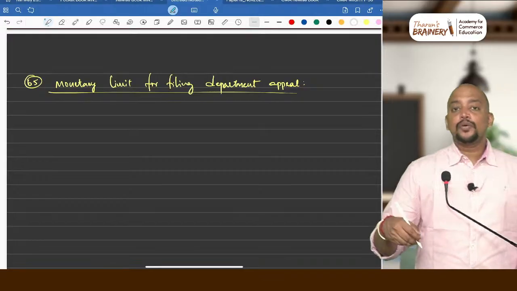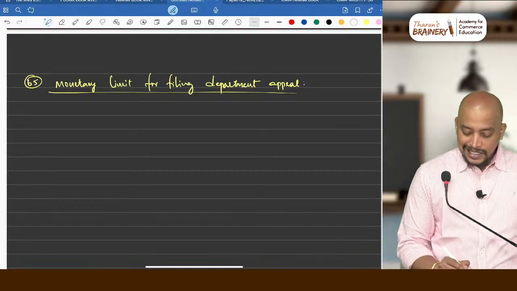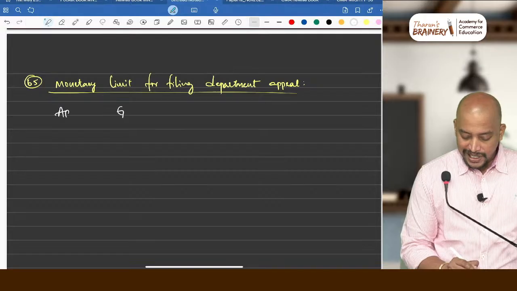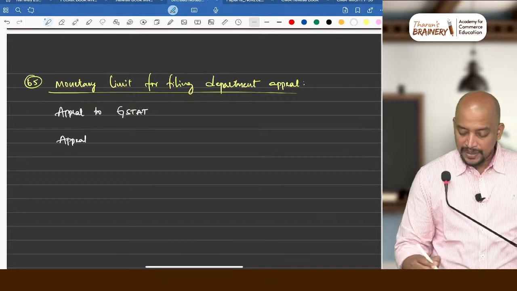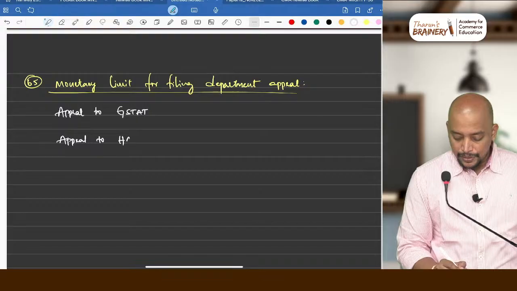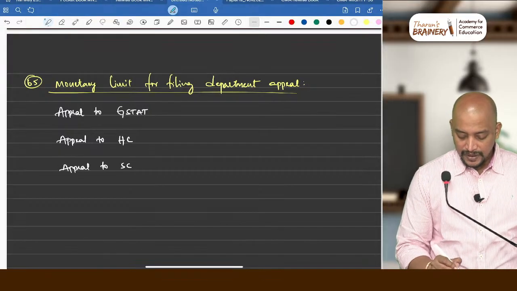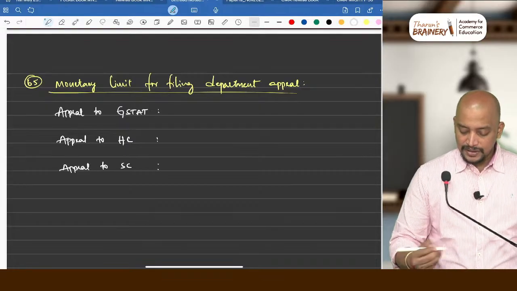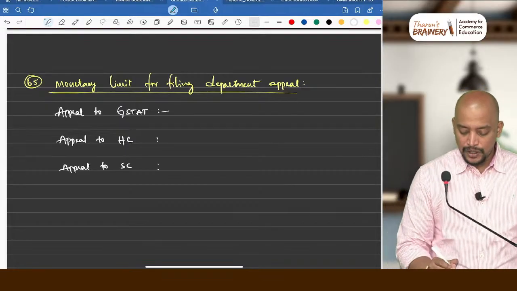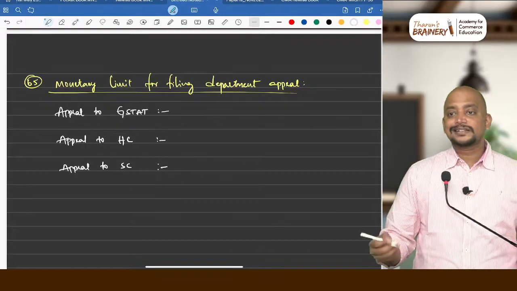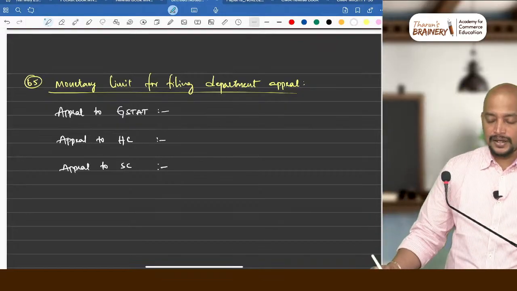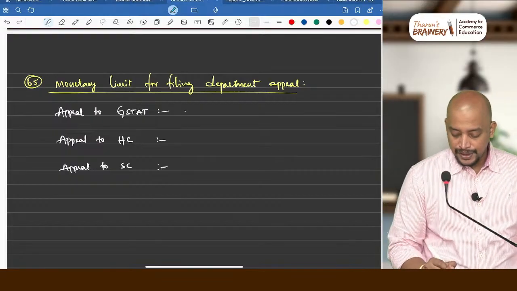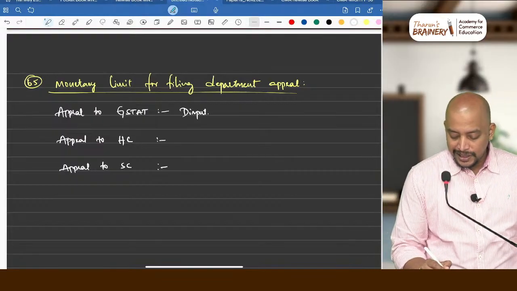So if the department wants to go for appeal to GSTAT, or appeal to the High Court or appeal to the Supreme Court, what is the limit? Means what should be the tax involved, tax or ITC or the dispute? What should be the disputed amount?